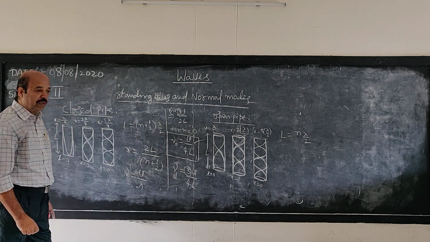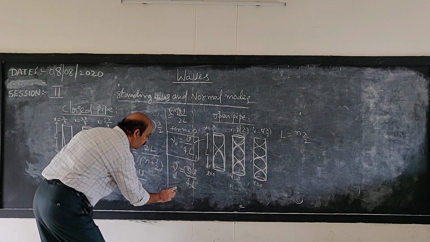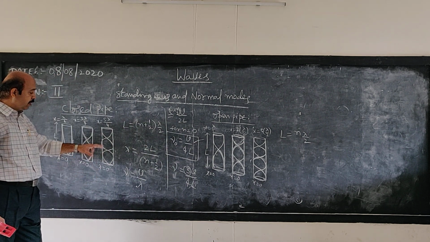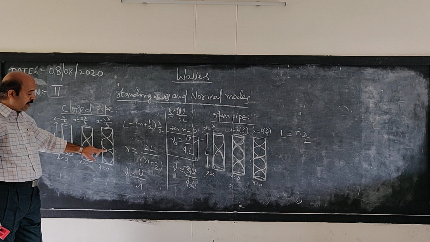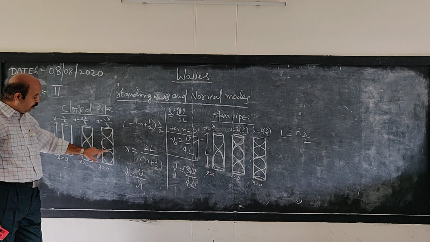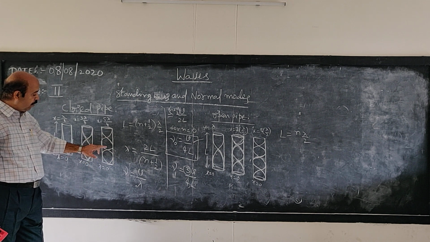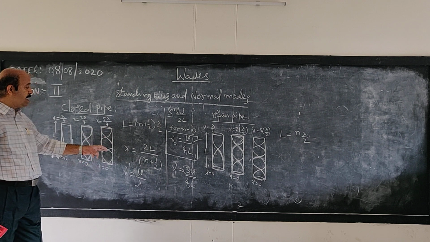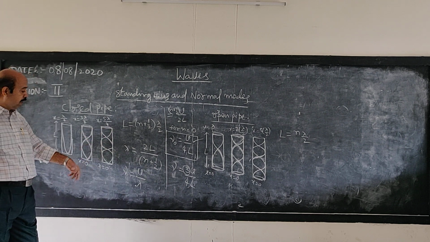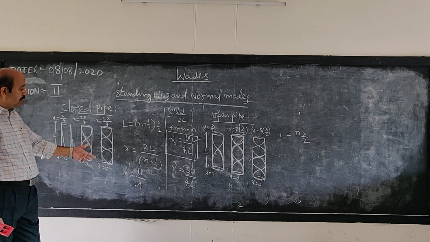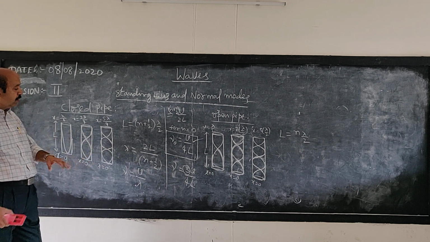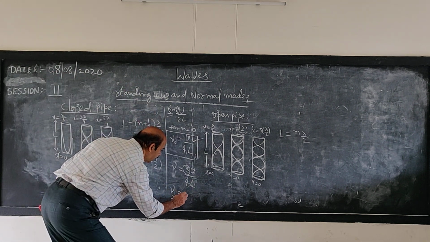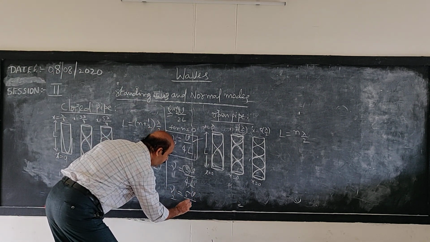Similarly, we can show that if the air column is vibrating like this with 3 nodes inside and 1, 2, 3 antinodes, then it is vibrating in the third mode, or third overtone, or fifth harmonic. So you can write this as 5V by 4L.